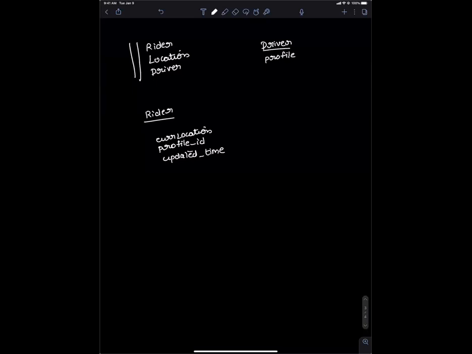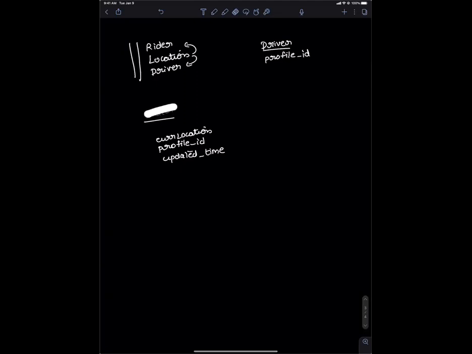Okay, so you mean these tables that you drew, rider and driver, these are the location tables. Yeah. Okay, so these are the location tables, and you have a different user table for profiles. Yeah. So this is basically for keeping the location of both the driver and the rider. That's all. And you have different tables for driver location and rider location? No, I'll have only one location table. Why do I need to have a different table? Location is only just one. Let me draw it one more time so that it's more clear.